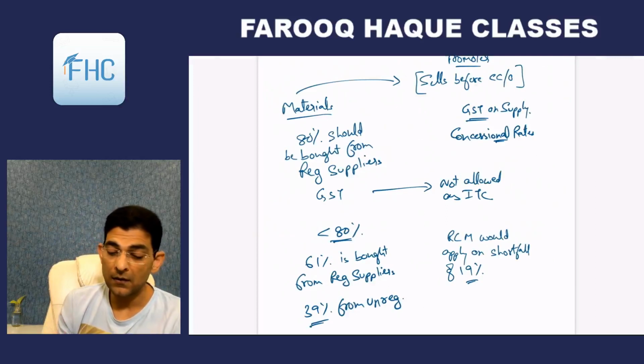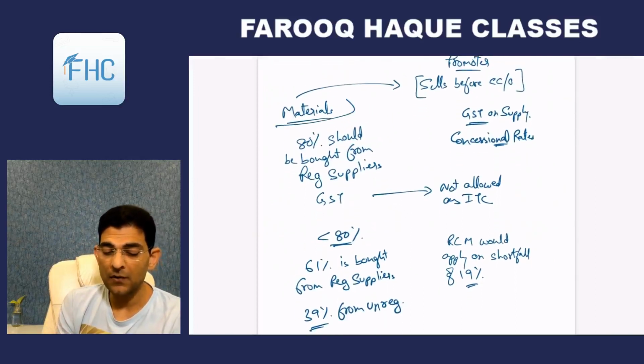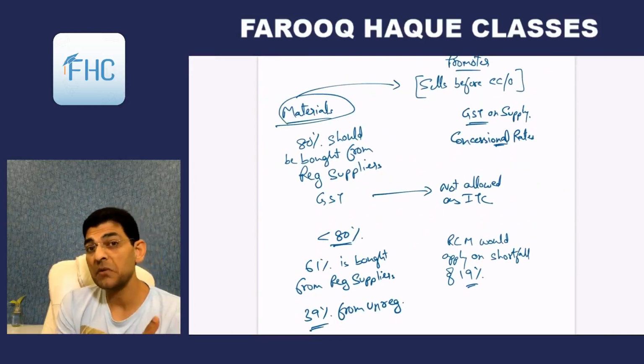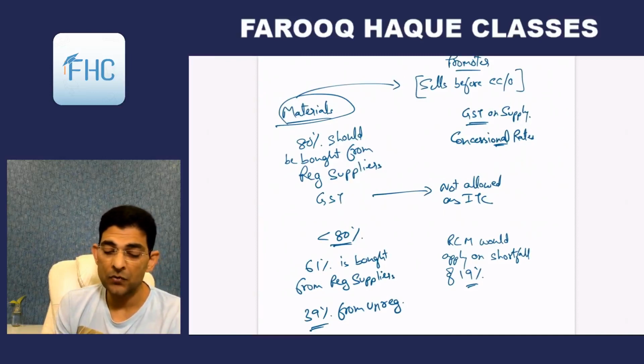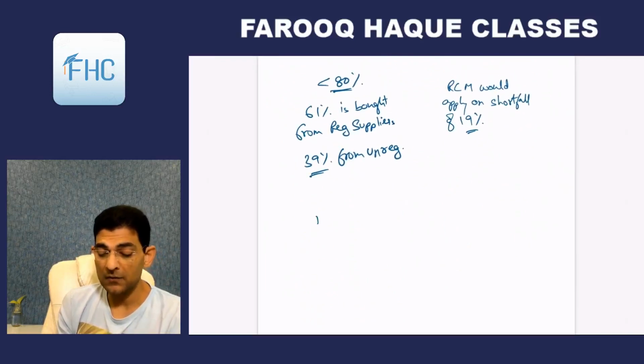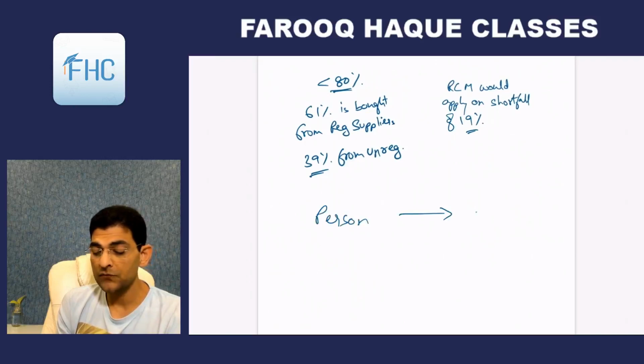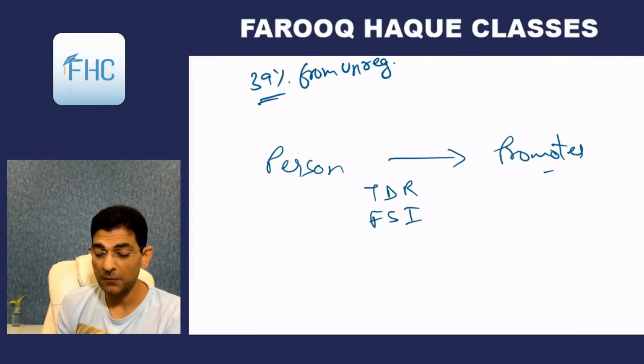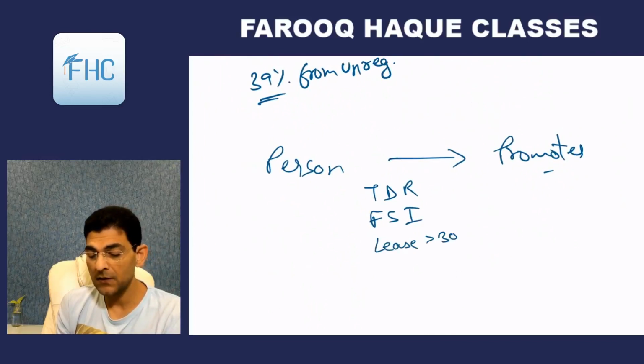Means, so as I told you, therefore I have written materials here. Now material will also include some kind of services like some contractor services. So this is for goods and service both, but not for a person who gives to the promoter TDR, transferable development rights, FSI to construct on his premises, or long-term lease, that is lease exceeding 30 years.